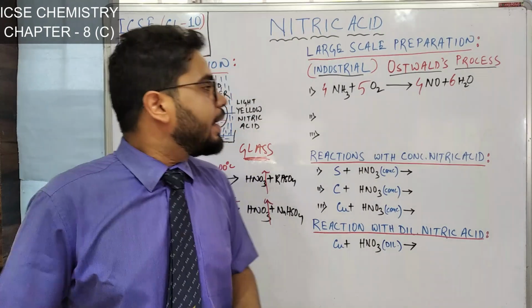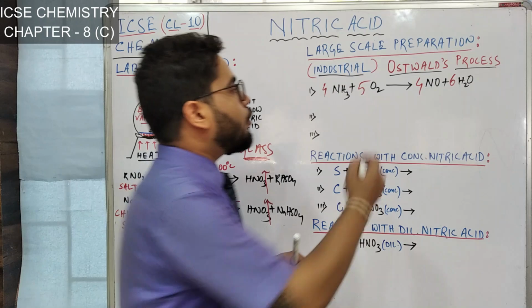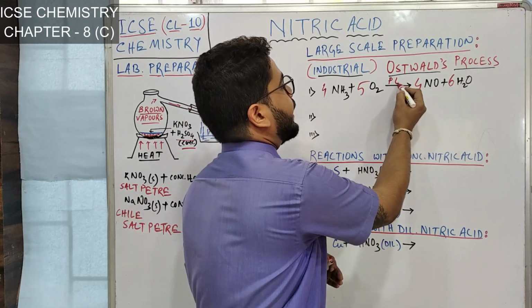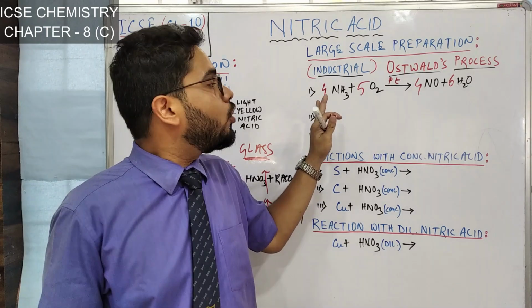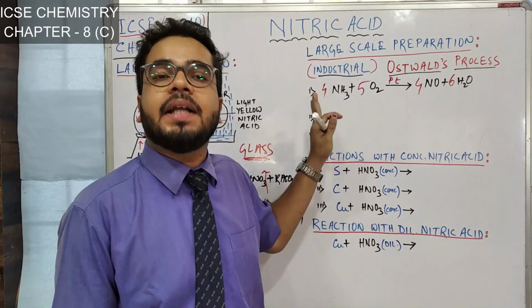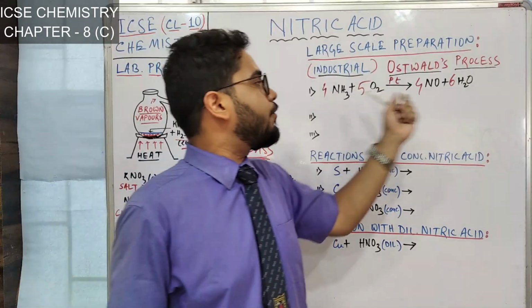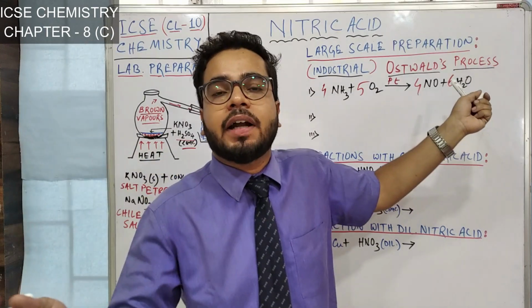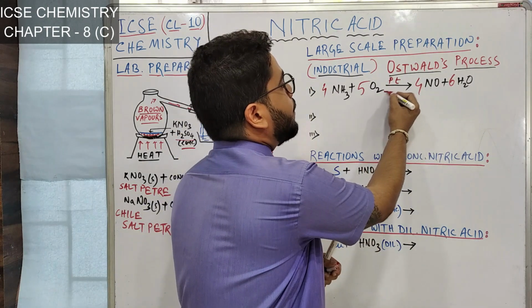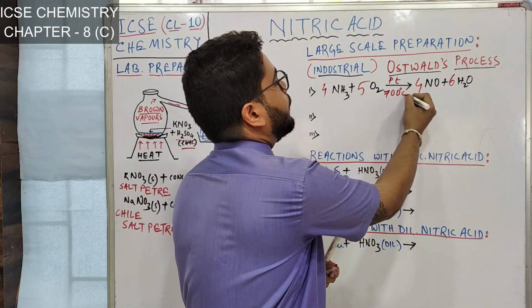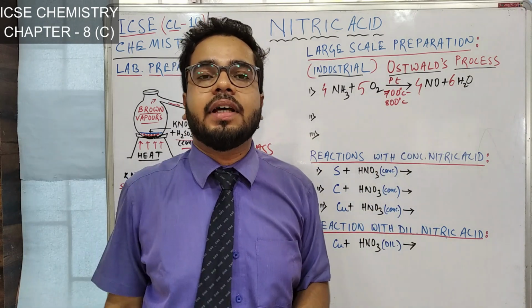This is the balance. Now I have told you this is a catalytic oxidation. So we have to use a catalyst. The catalyst we use is platinum gauze. And we have to know the optimum temperature needed for this equation also. See, we have written 4, 5, 4, 6. After 6, what number comes? Yes, correct, 7. So, please remember that temperature should be 700 degrees Celsius to 800 degrees Celsius.